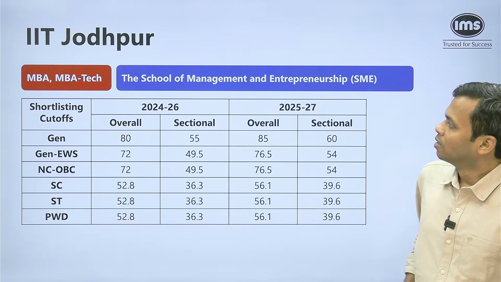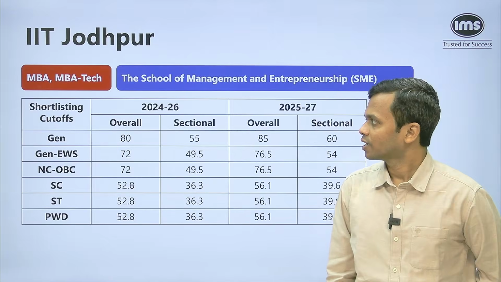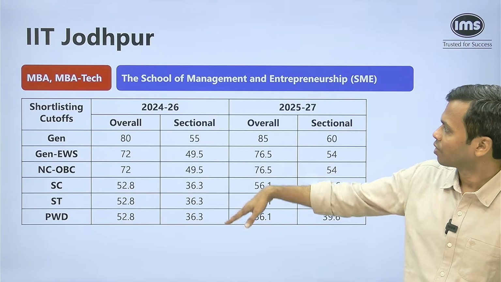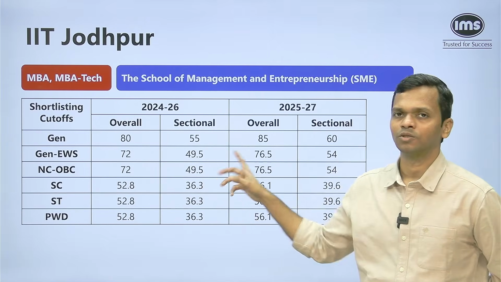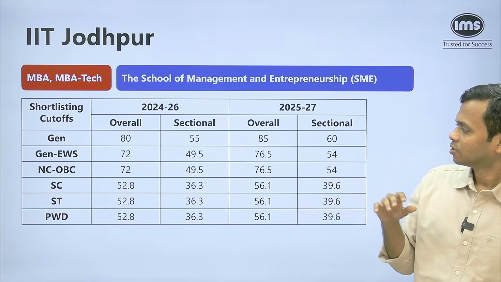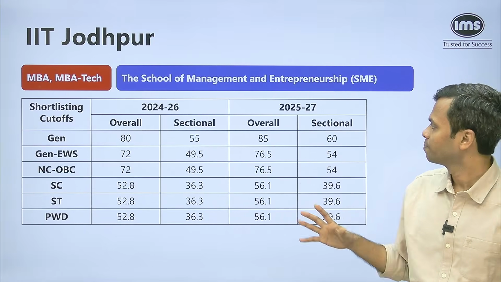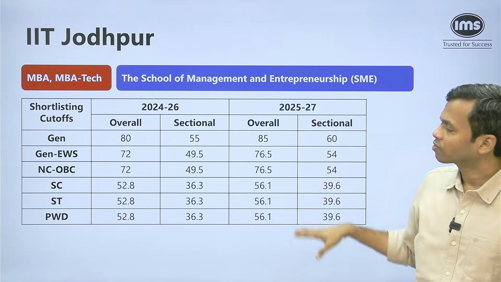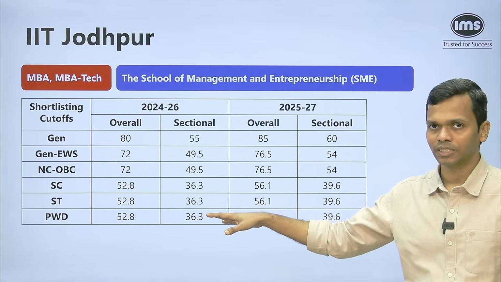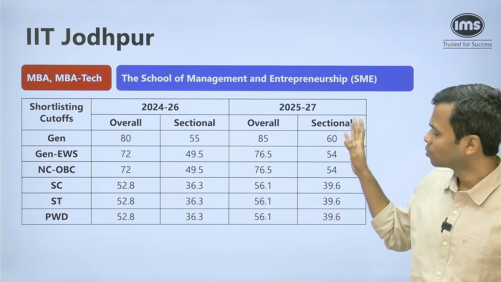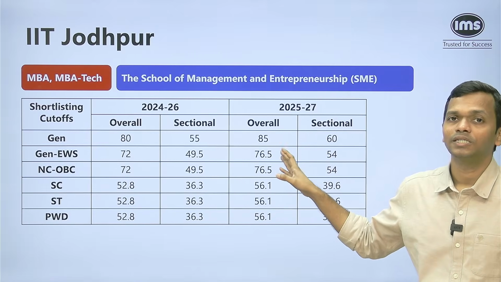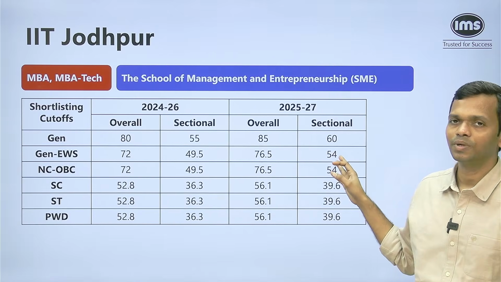Okay. Now, what are the shortlisting cutoffs? If you look at the requirement that is there, overall and sectional, I've given it for the last 2 years, just for you to get a sense of what it was. 25-27 will work with this rather than the 24-26 numbers. Okay. So general minimum requirement is 85, sectional requirement is 60.